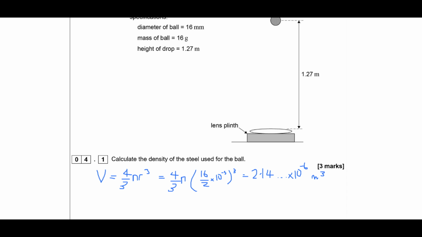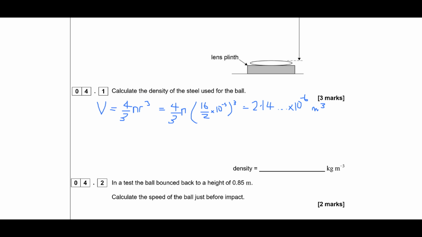And we know that density is the mass divided by the volume. So we were given the mass in the question. It was 0.016 kilograms. Divided by our volume, that gives us 7,460. So that is going to be 7.5 times 10 to the 3 to 2 SF kilograms per meter cubed.